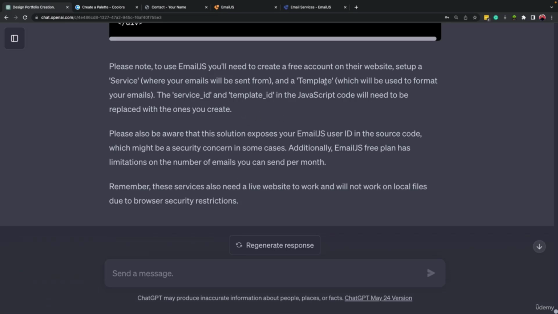So here it explained that after you have created the service, which will be used to format your emails, the service ID and template ID in the JavaScript code will need to be replaced with the ones that we have created.